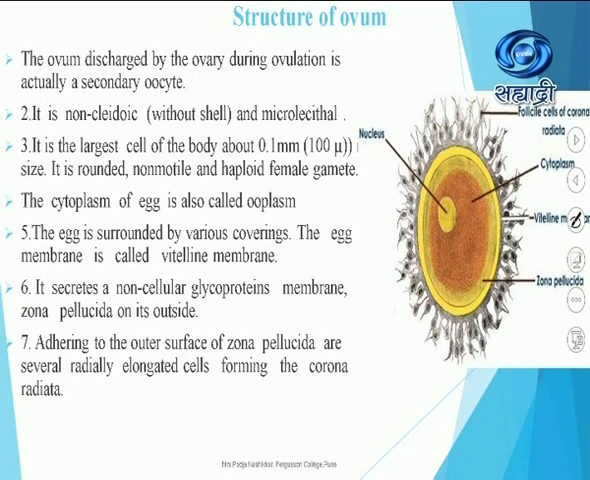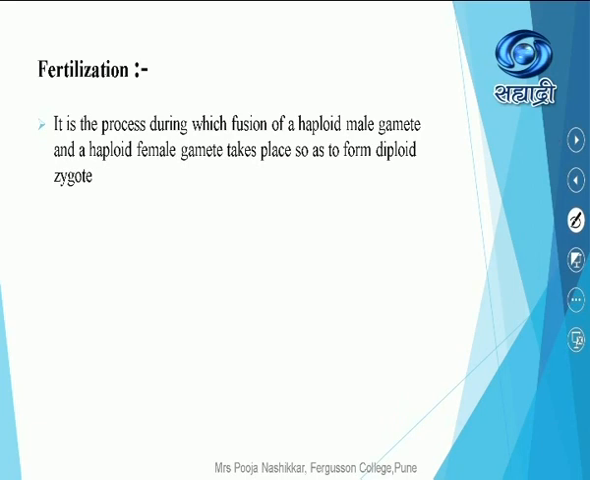it develops into ovum. Now once we complete formation of male gamete and female gamete, gametogenesis, oogenesis, then structure of male gamete and female gamete, the next important process in growth and development is fertilization. Let us see how fertilization takes place. What is exactly the definition of fertilization? It is the process during which fusion of a haploid male gamete and a haploid female gamete takes place so as to form a diploid zygote.